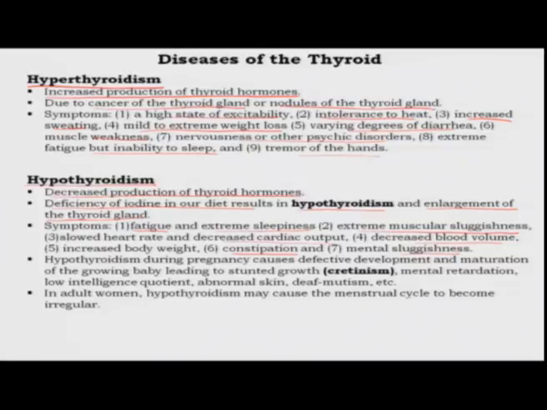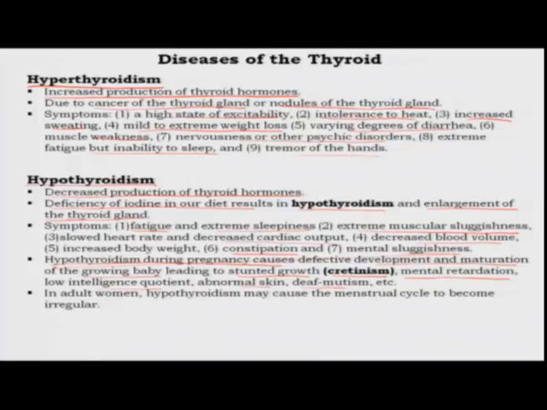Now, if hypothyroidism occurs in a pregnant woman, it causes a defect in the maturation of the baby, and this leads to a very devastating developmental disorder called cretinism. In cretinism, multiple symptoms are exhibited. There is stunted growth, overall growth of the baby is affected. Not only that, the development of the brain is particularly affected.